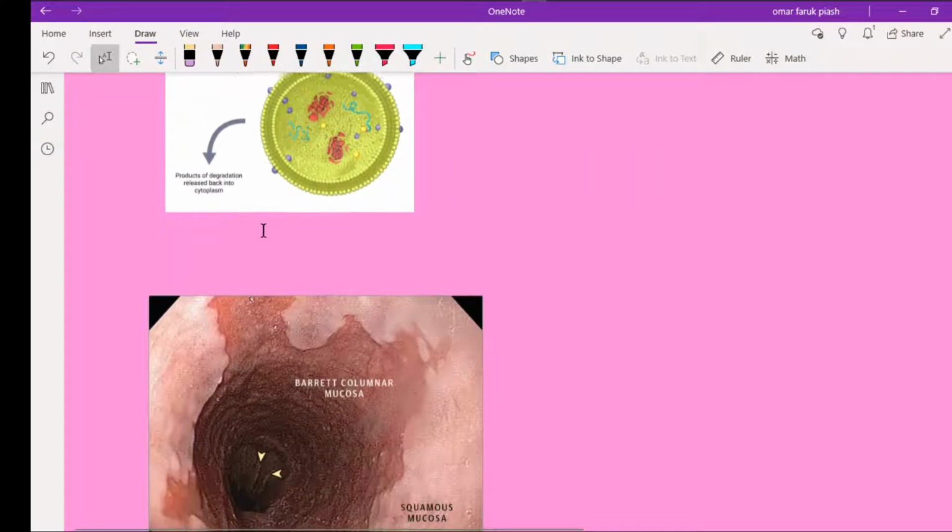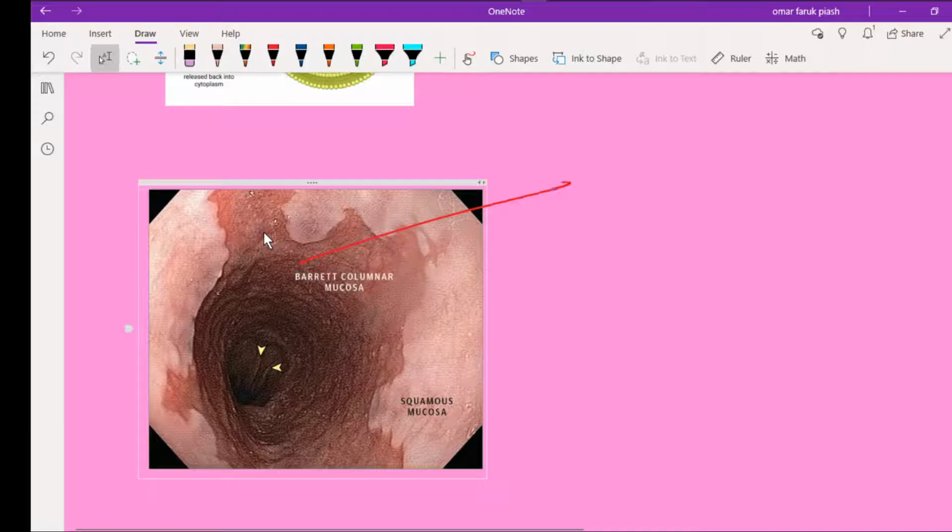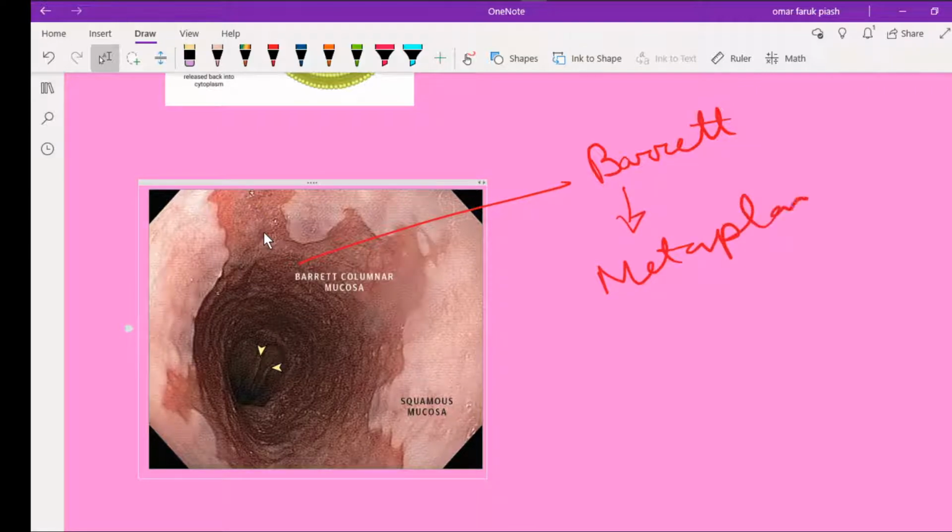Next, this is a picture of Barrett esophagus. This is a classical example of metaplasia.